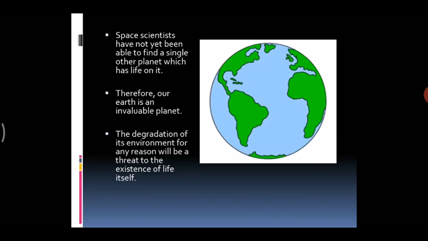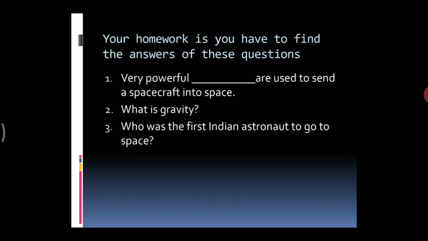Degradation means we should not spoil our environment. We should not allow cutting of trees or spoiling the environment by burning the trees, because if that happens, it will be a threat to our life itself. Move to the next slide.